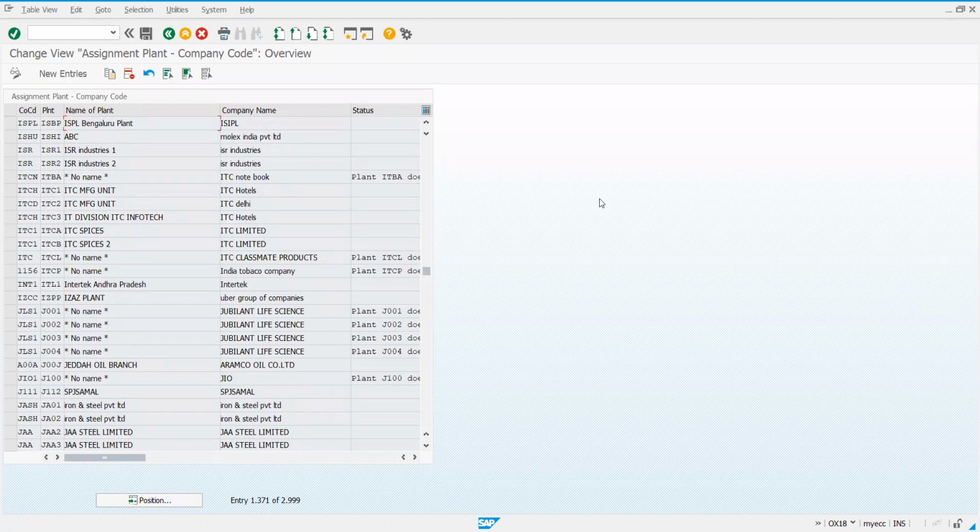Yes, sir. Company code is ISPL and plant is ISBP. And the name is given here as ISPL Bangalore plant. ISBP is different, it's coming, no, plant here. Plant is ISBP. The expansion of that is the name, ISPL Bangalore plant. That's how I have named it. If you go back to plant creation, the name of the plant I have given as ISPL Bangalore plant. That is the thing that I retained in the address also, right?